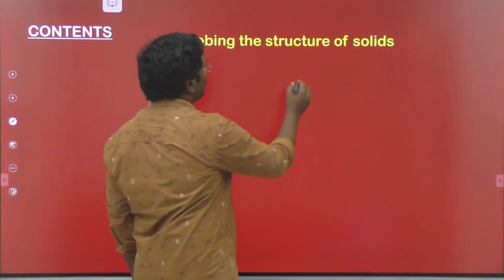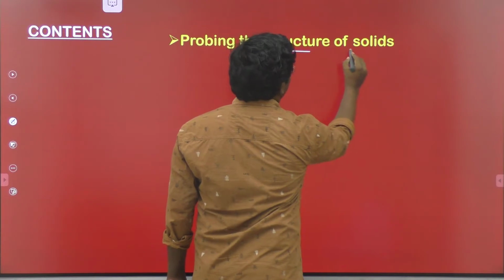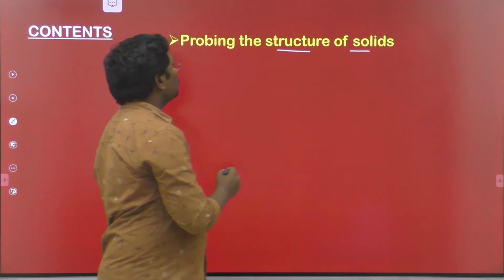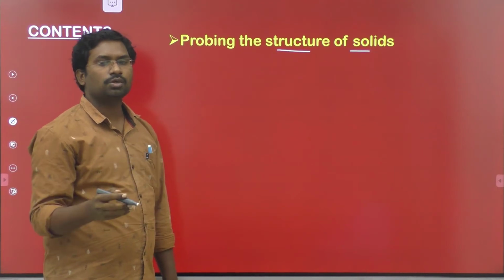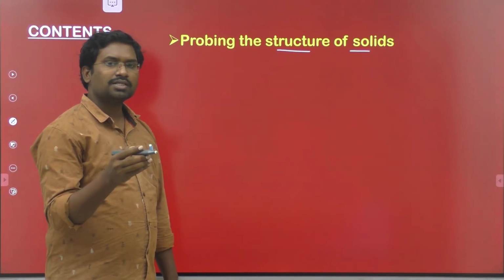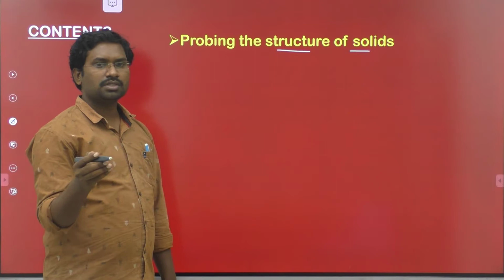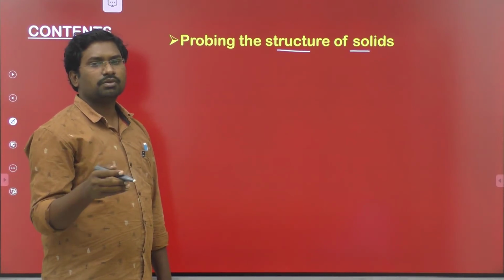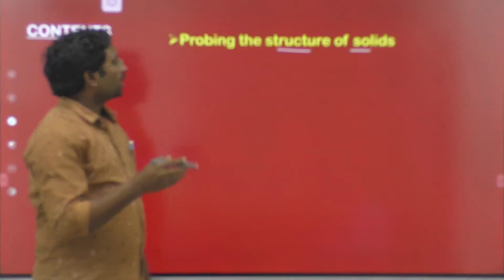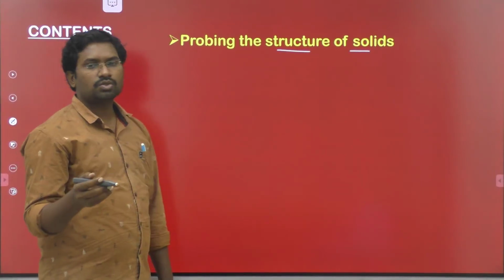First, probing the structure of solids, which means X-ray crystallography. If we pass X-rays through a solid crystalline substance, many experiments were done regarding probing the structure of the solid.